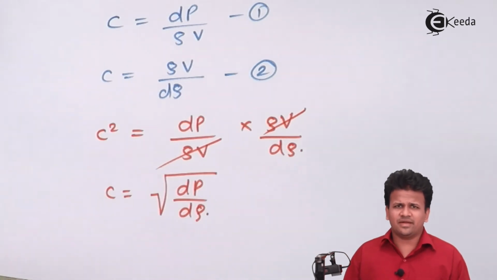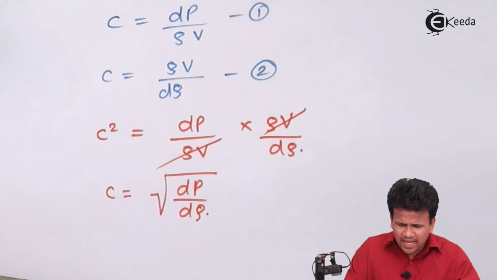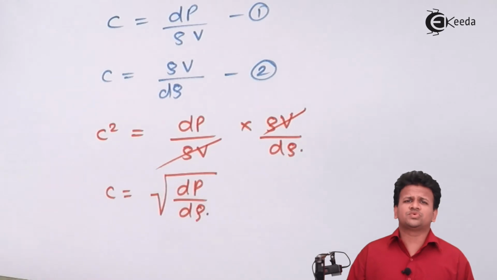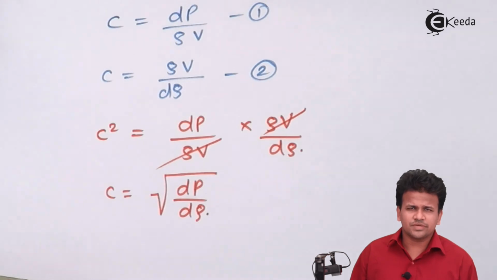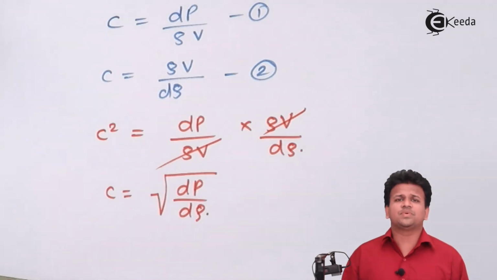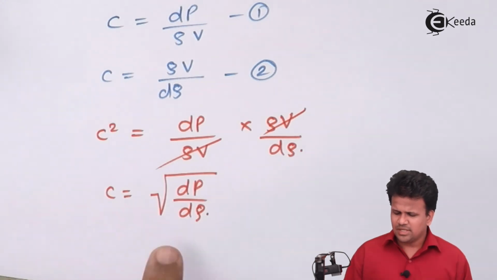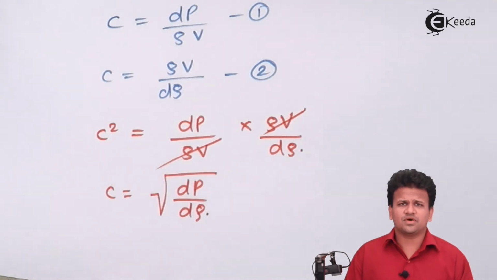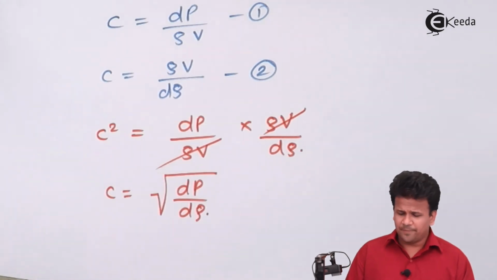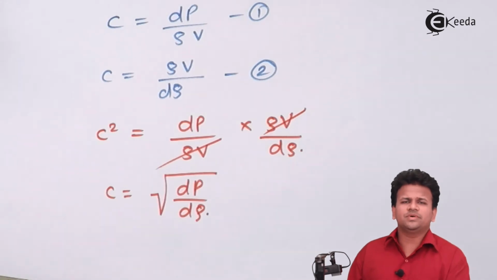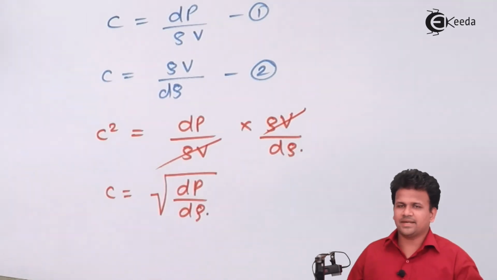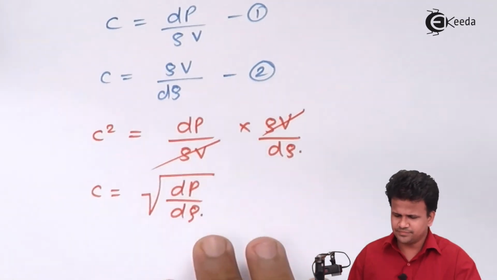During compression and rarefaction, the temperature of that entire fluid remains constant. This means heat loss is equal to heat gain, which tells us that temperature is remaining constant. So he assumed this process to be an isothermal process. Hence this formula is also called Newton's formula for velocity of sound. Now what we need to do is assume different types of processes. So let us assume the first process is the isothermal process.